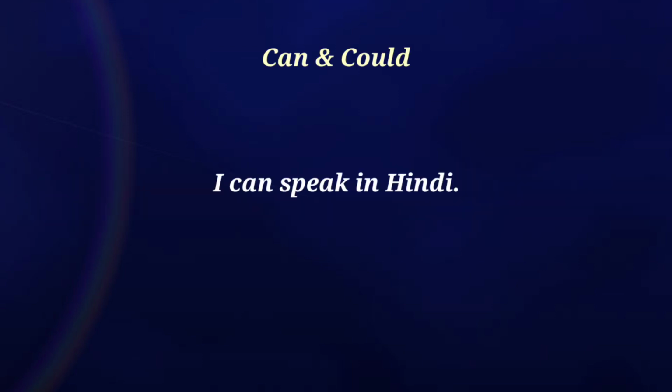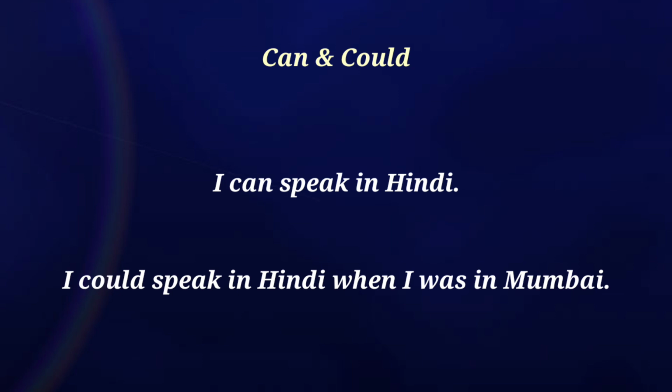First one, can and could. Can is the present form and could is the past form. C-A-N, can. C-O-U-L-D, could. So what is the difference between these two words? Can is the present form and could is the past form. When do we use can and when do we use could? So please look at these examples.